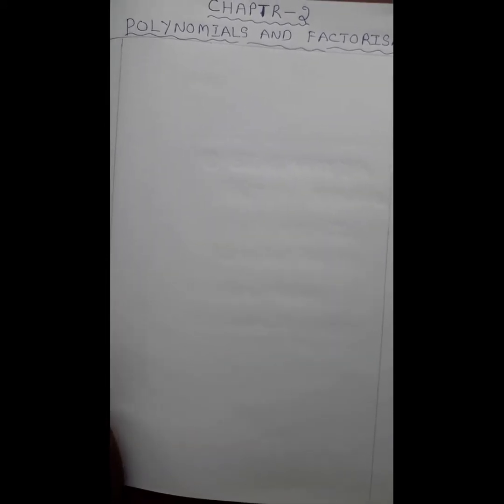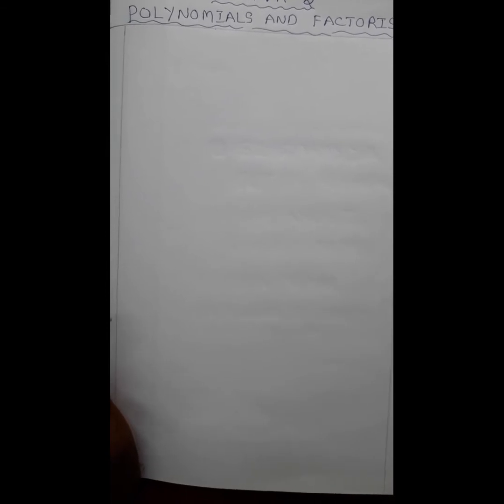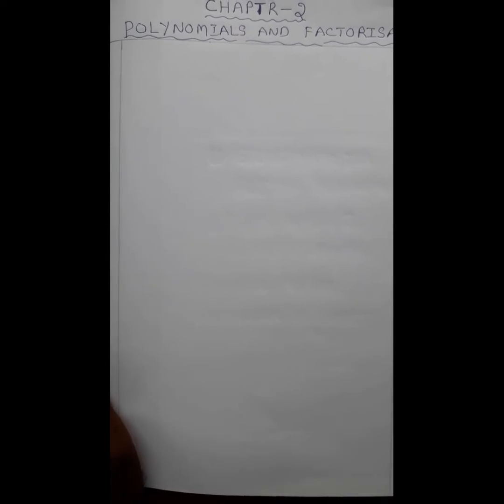In the previous classes, that is in 7th and 8th classes, you have studied about algebraic expressions in variable x and addition, subtraction of algebraic expressions, etc. Now, by one pictorial example, we have to recollect the concept of algebraic expressions.